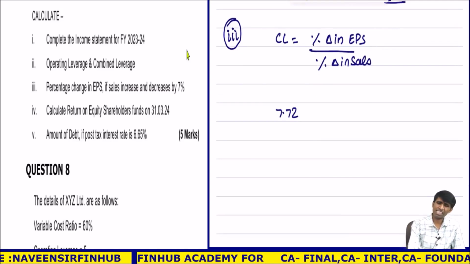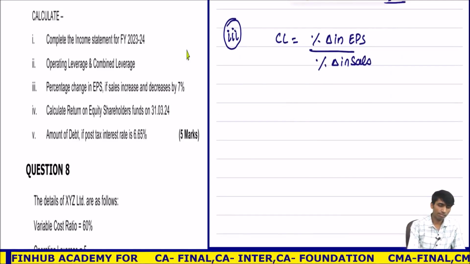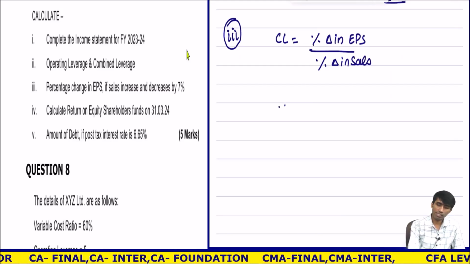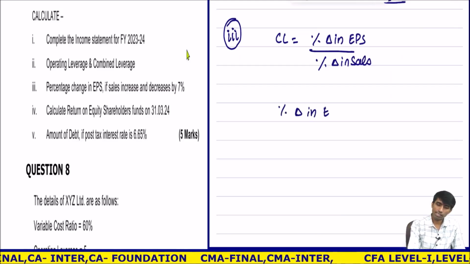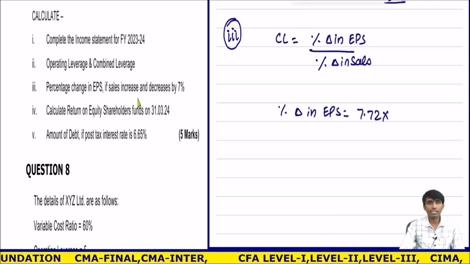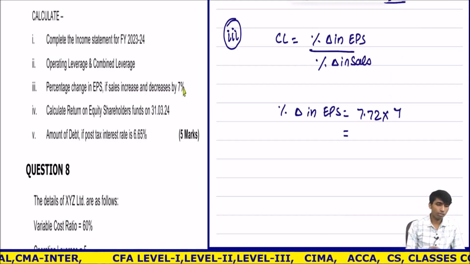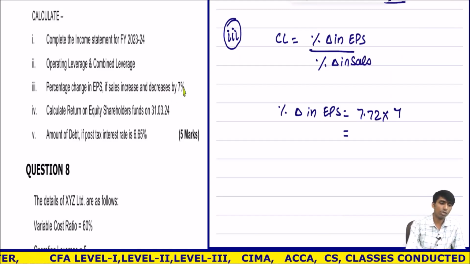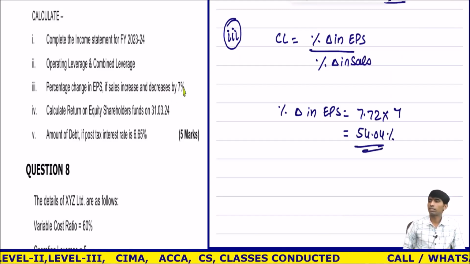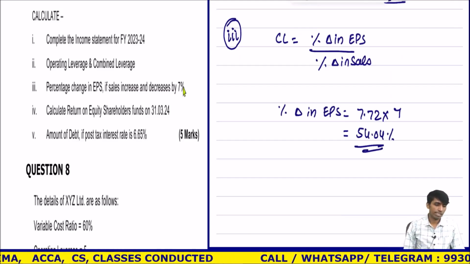They are getting 7.6 times. That is fine. Directly I'll write what I want. Combined leverage, this EPS changes by how much? Percentage change in EPS is equal to 7.72 multiplied by 7, as sales increase or decrease by 7. 7.72 into 7 comes to 54.04%. This is the change in EPS.